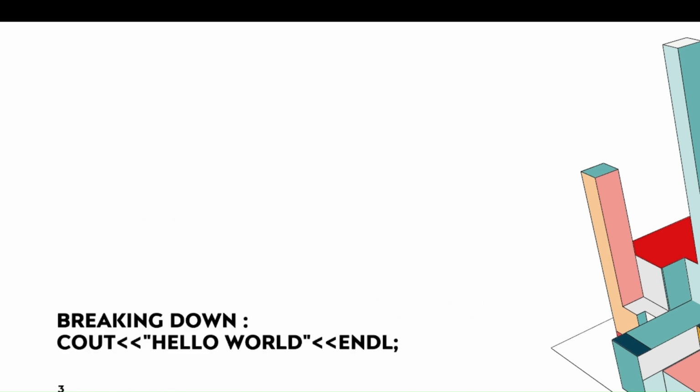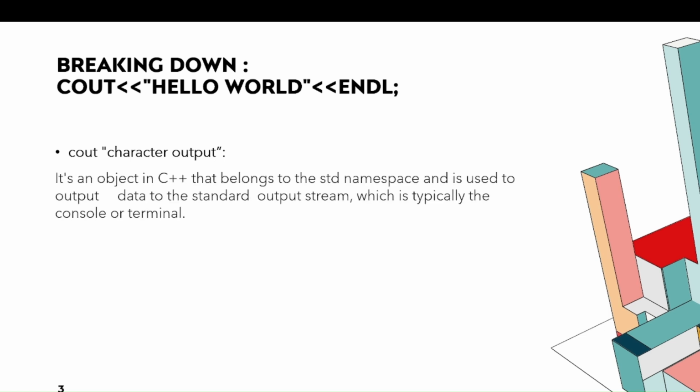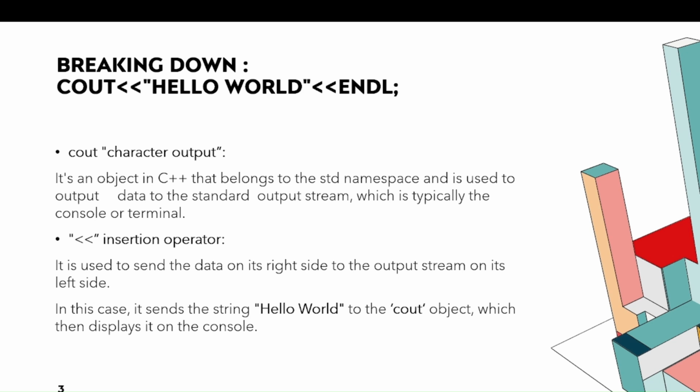Then we will see what this line means: cout, hello world, and endl. Cout is character output, which we are getting from the iostream library, and adjacent to it we have the insertion operator. So the insertion operator takes whatever it has to its right as input to the object that it has to its left. So cout will be having the hello world string literal as an input, and endl means end line.